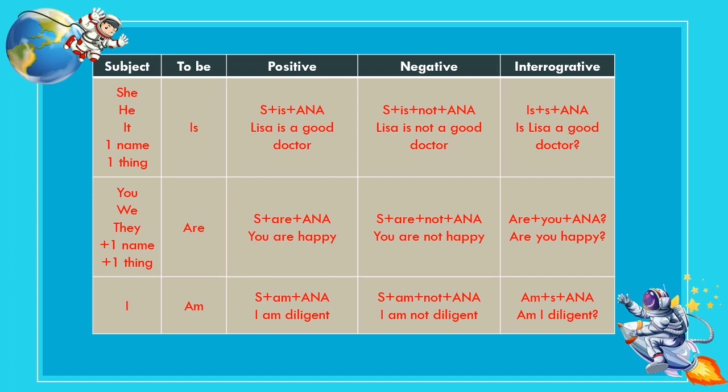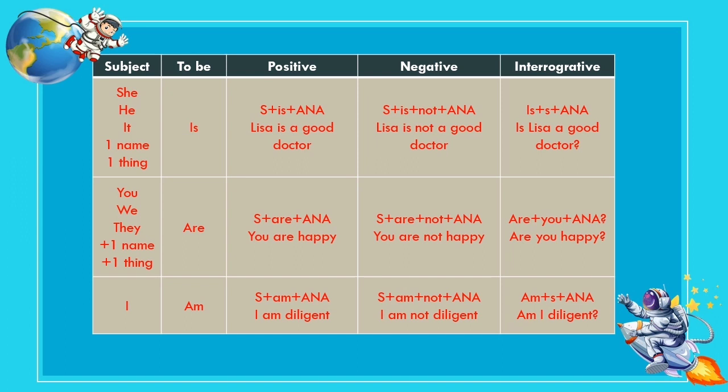The subject you, we, they, more than one name, more than one thing, to be used is "are". The positive sentence is subject plus are plus adjective, noun, adverb. An example of the sentence is you are happy. For negative sentences, subject plus are plus not plus adjective, noun, adverb. For example, you are not happy.